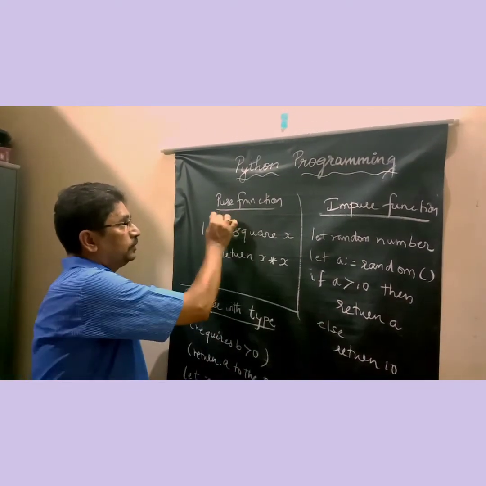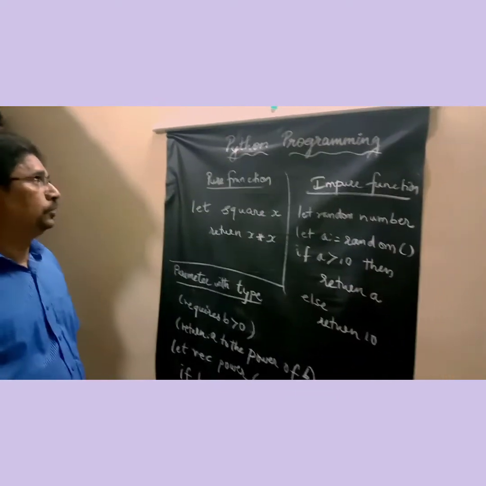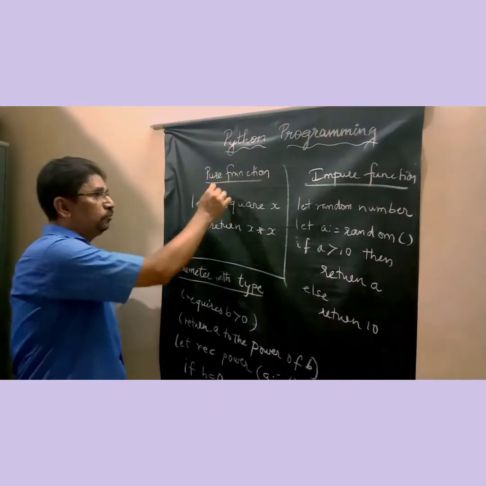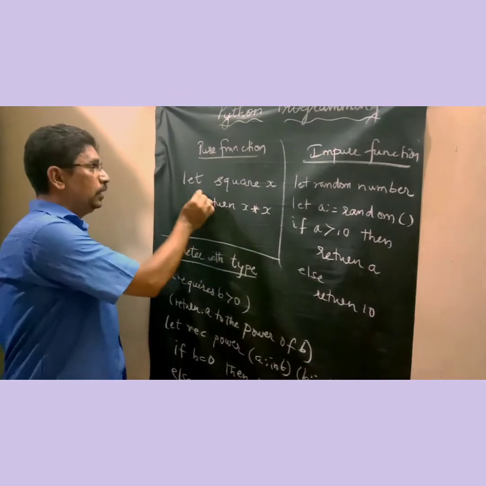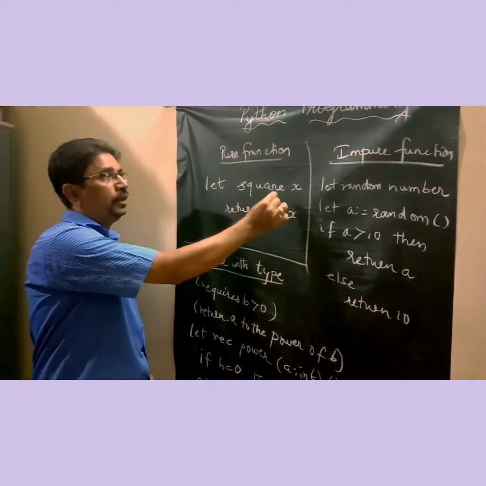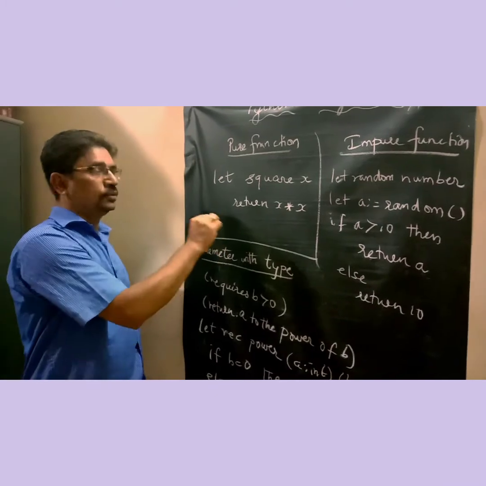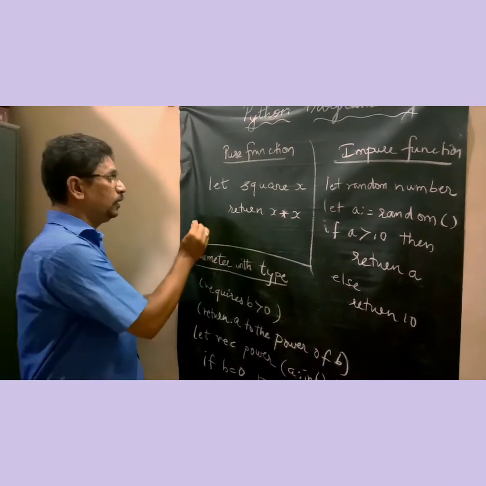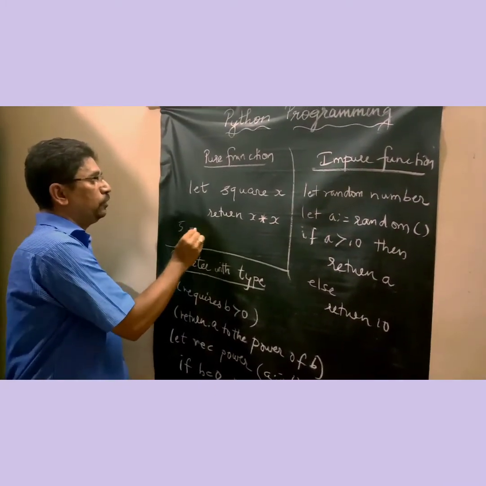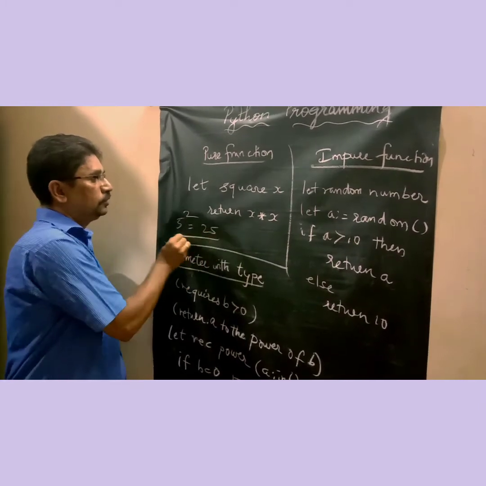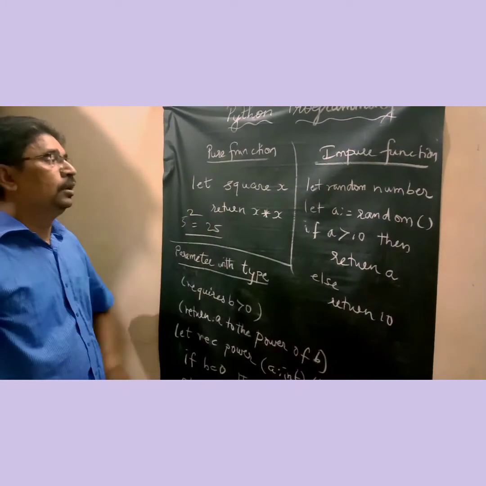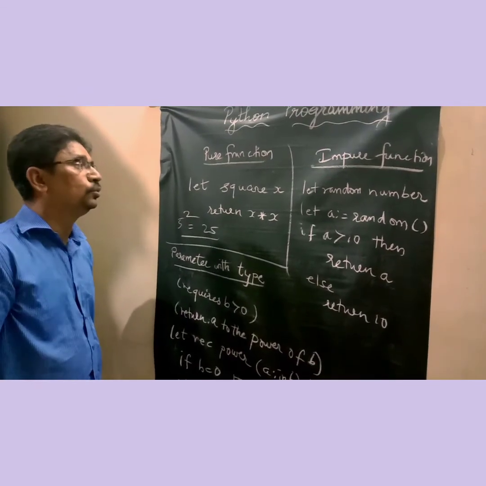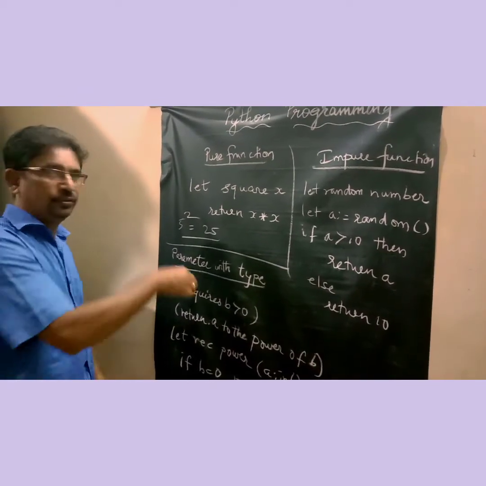Now we see some examples for pure function and impure function. As I already told, a pure function returns a value which is consistent throughout the program. Here we give an example: square of x. For any number, the square of x is a constant. For example, the square of 5 equals 25. So this value doesn't change. That is an example of a pure function, where it returns a consistent value throughout any number of recursions.